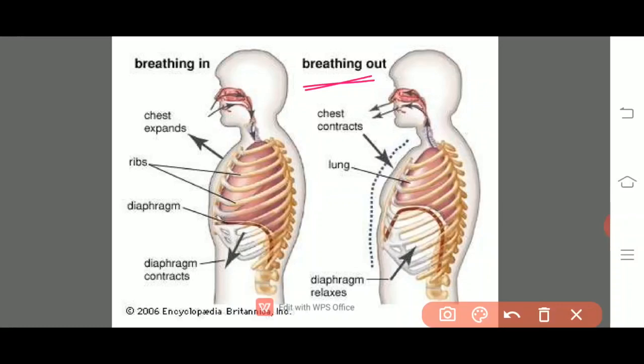The diaphragm muscles relax, and thereby they form the diaphragm into a dome shape, and then due to the relaxation of the intercostal muscles, there will be a contraction of the cavity in the dorsoventral region, and thereby there will be an enhancement of the pressure within the lungs that leads to the expiration of the air.